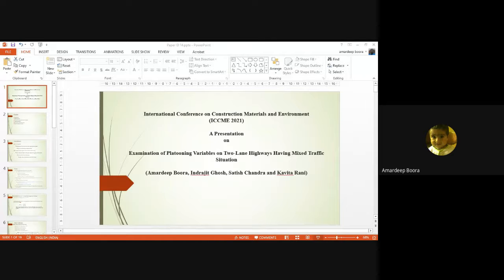Over here I am only presenting two-way volume and AR. The same type of result we observed in the case of two-wheelers and heavy vehicles also. But in the case of two-way volume, we find our hypothesis in the right direction. These are going to increase with the increment in the two-way traffic volume, as you can see in the figure. In order to strengthen the results, we analyzed the association between these different parameters and different platooning variables.